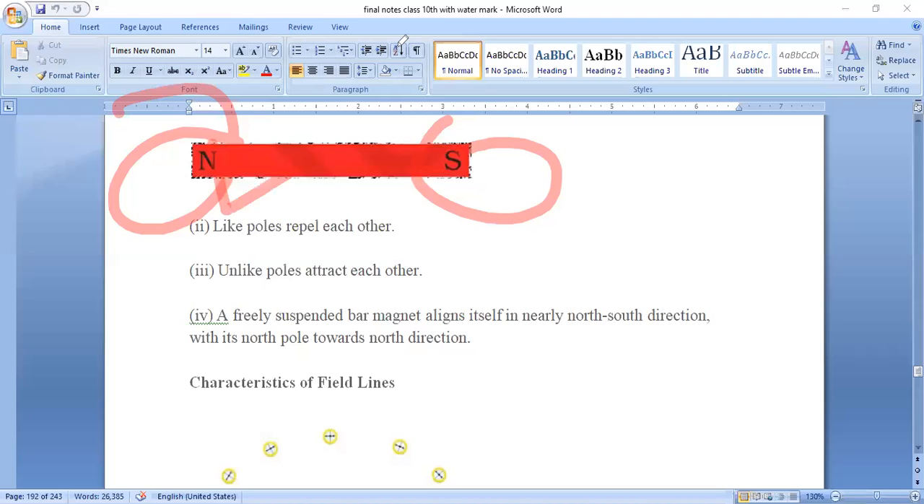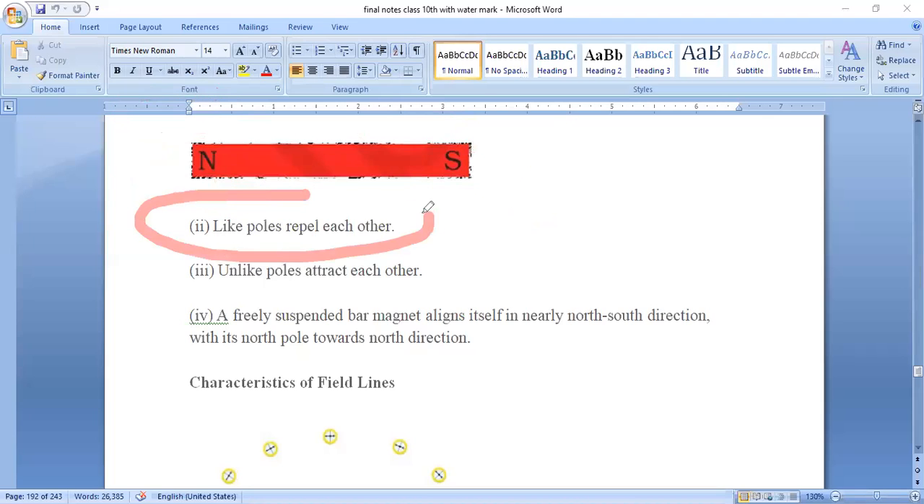As you can see, this is the north pole and this is the south pole. Each and every magnet which has the property of attraction towards iron or iron-like substances will have two types of poles. One is north pole, one is south pole.